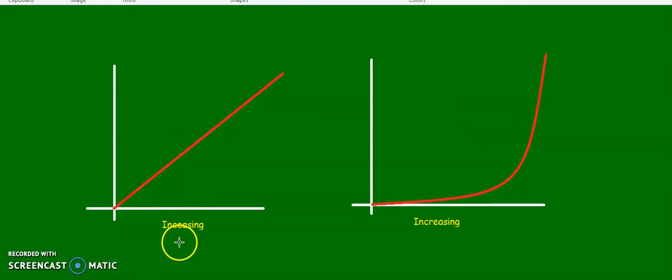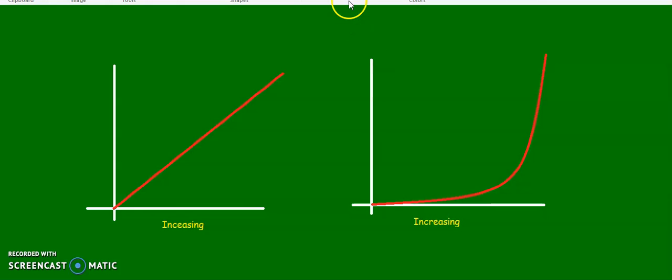So imagine you were walking up this hill. Let's say this was a hill and you were walking up the hill or cycling up the hill. Does the steepness of the hill ever change? No, the hill is the same steepness all the way to the top. So it's never changing its steepness. It's never getting steeper or less steep. It's always the same.